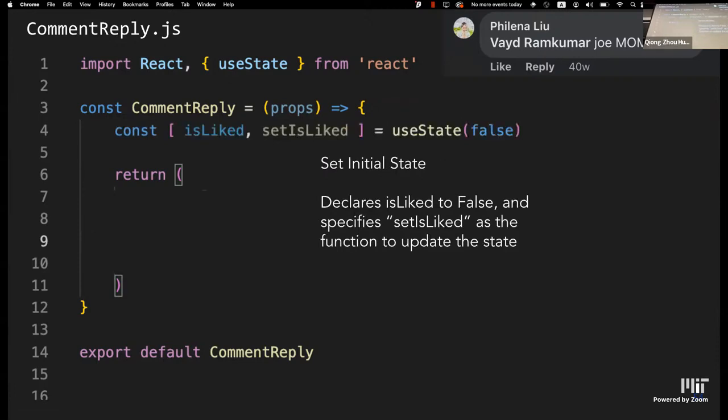We learned about state earlier, but how do we actually use state in the code? It doesn't look like typical JavaScript where you just set a variable. That's where the useState function comes in. This is the structure of it being used. We say const, then an opening bracket, the variable name, and then the setter function, and that equals useState, where false is the initial value for the state.